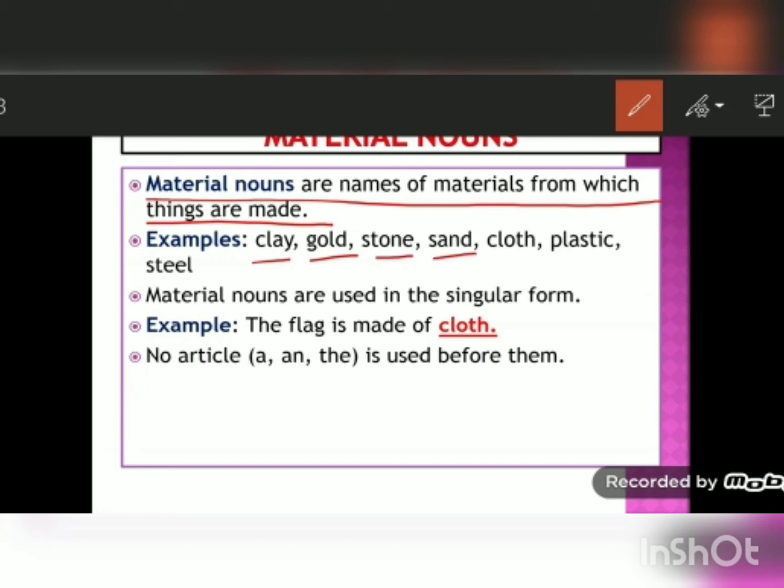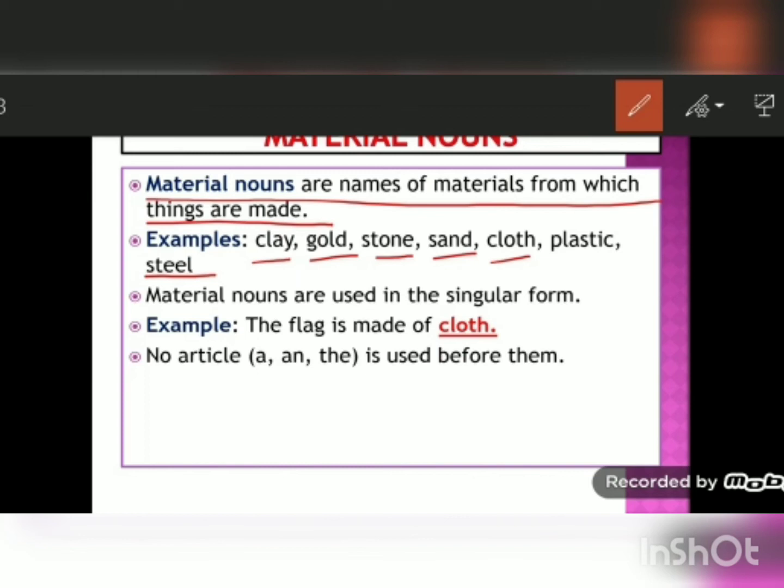Sand. We can make sand houses, or sand is used for constructing buildings. Cloth. We can make shirts, frocks using cloth. Then plastic. We can make different things like containers, buckets. Using steel, we can make different utensils. So these are all the examples of material nouns.